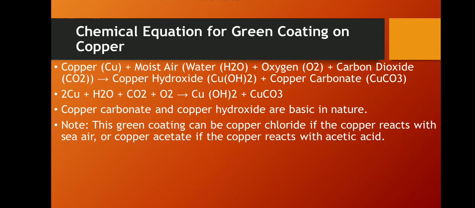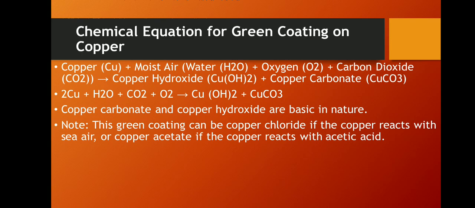Copper hydroxide plus copper carbonate: Cu plus H2O plus CO2 plus O2, copper plus water plus carbon dioxide plus oxygen gives Cu(OH)2, which means what? Copper hydroxide, as well as what else do we get? Copper carbonate. We know well about it. Copper carbonate and copper hydroxide are basic in nature.